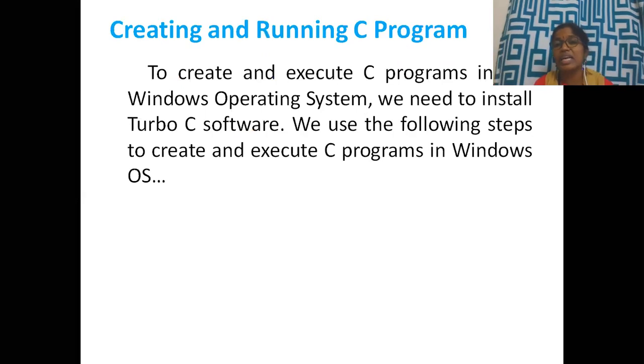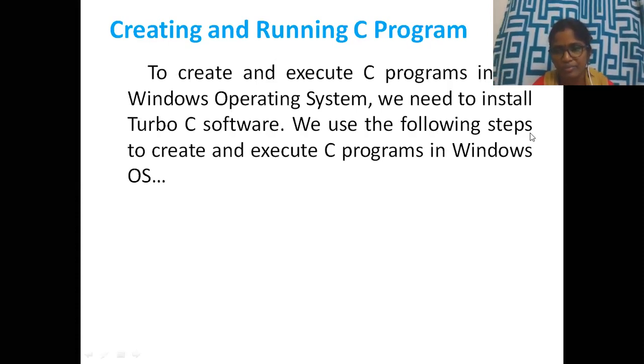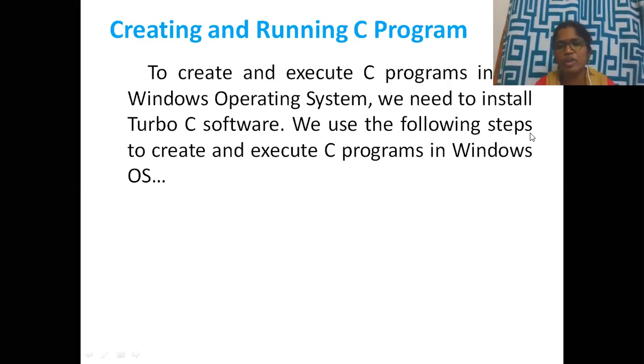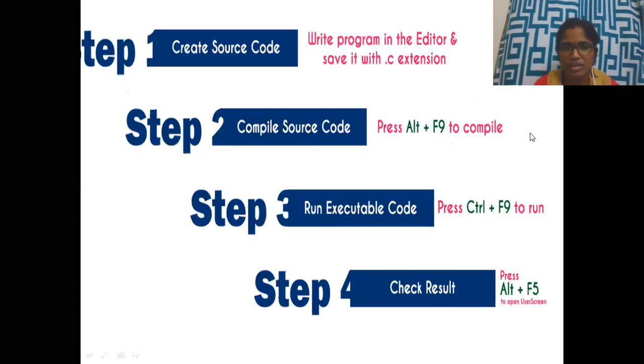Next, creating and running a C program. So how to create and how to run a program. To create and execute C programs in the Windows operating system, we need to install Turbo C software. Using Turbo C software, you can run your program. We use the following steps to create and execute a C program in Windows OS. OS is nothing but operating system. Here it is shown how to use Turbo C in Windows. So these are the steps.